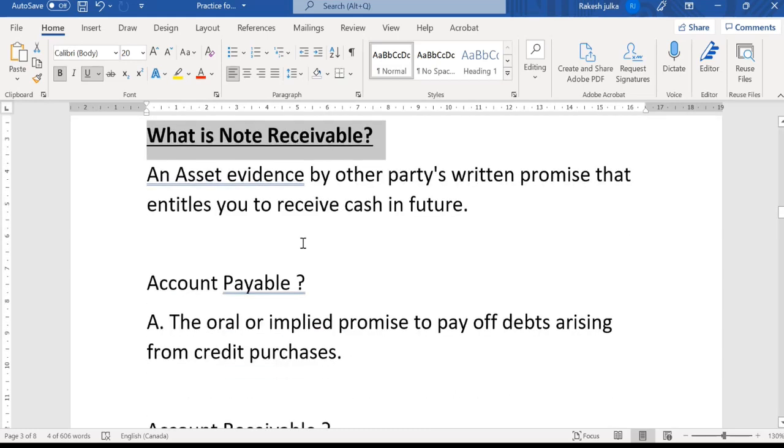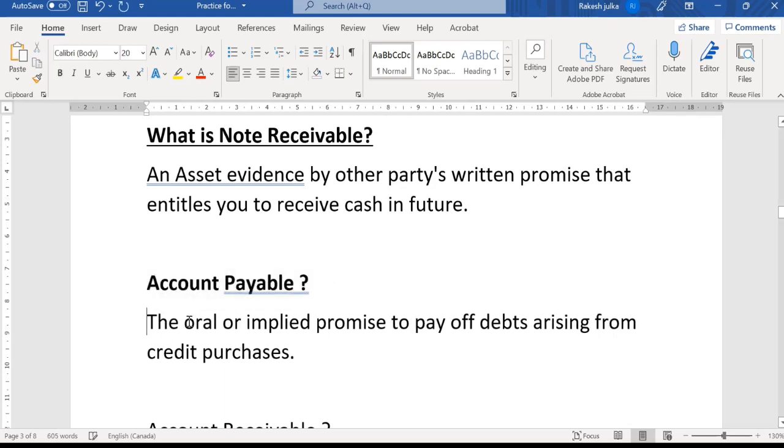So these were not receivable and not payable. Now the next one is account payable. If we talk about account payable, then what is this? It is clear from the name, something payable that we will pay in coming days, a week, or a month, or maybe 3 months or 6 months.